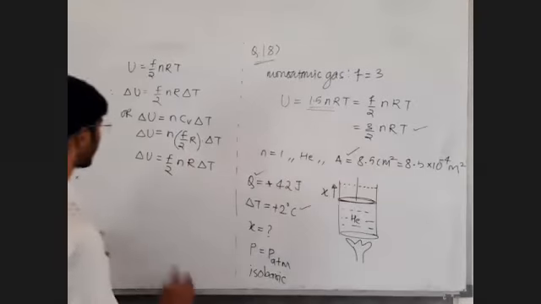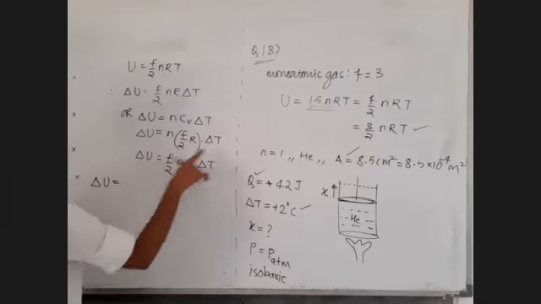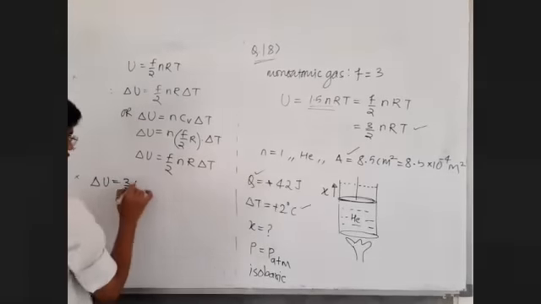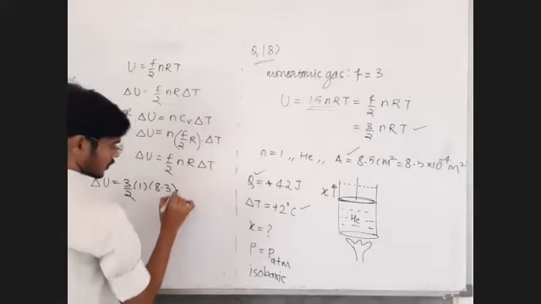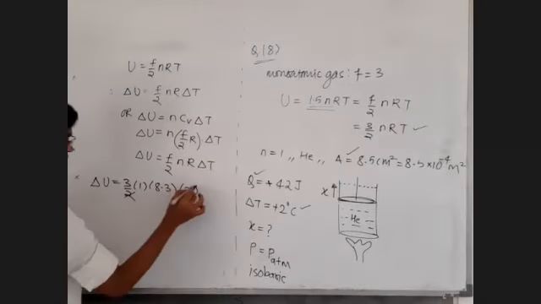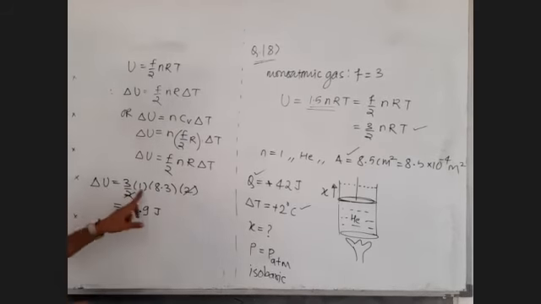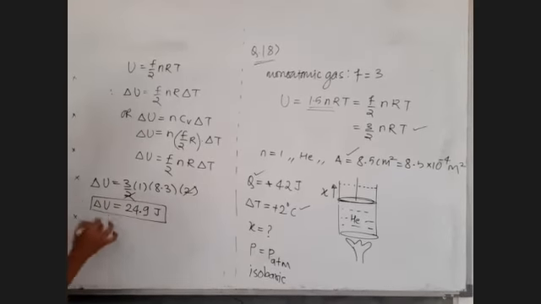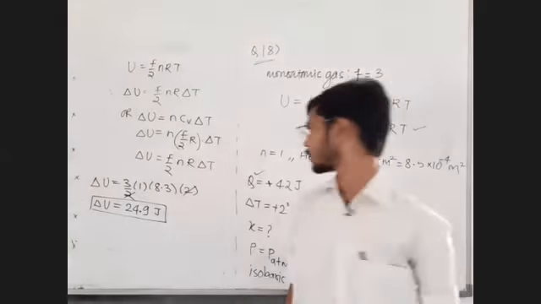Try to observe how. Let us find out delta U. It is F by 2 nR delta T. What is F? It is 3. What is the number of moles? 1. What is R? 8.3. What is delta T? Plus 2, or simply 2. The 2 cancels. 3 into 3 is 9, 8 into 3 is 24.9 joule. Delta U by the formula method, so no need to consider sign. Sign will be taken care of directly. In this way we will calculate delta U.